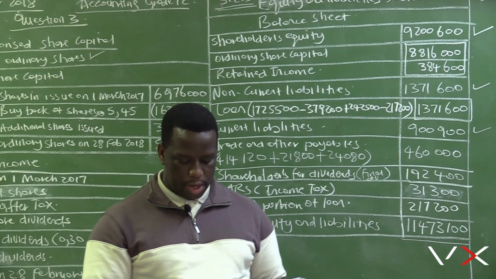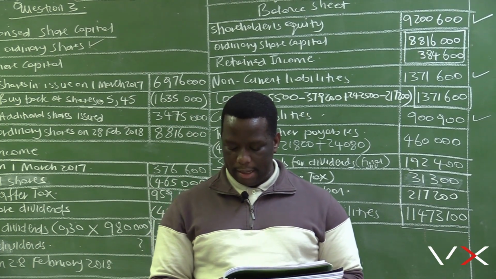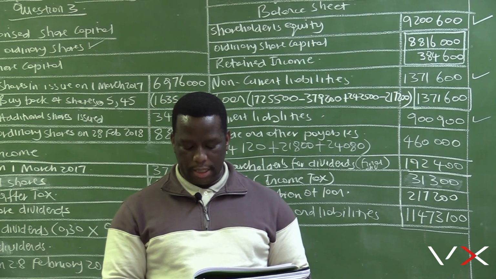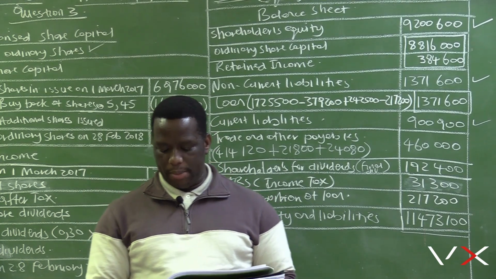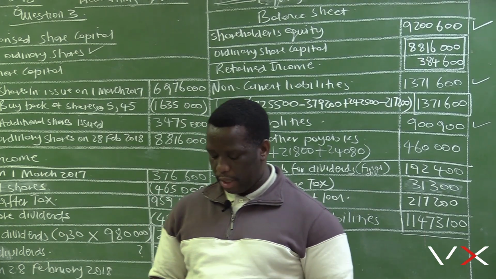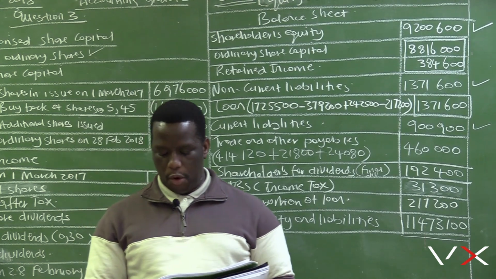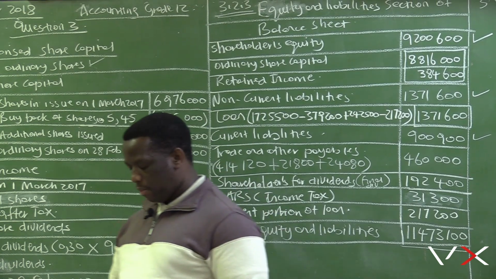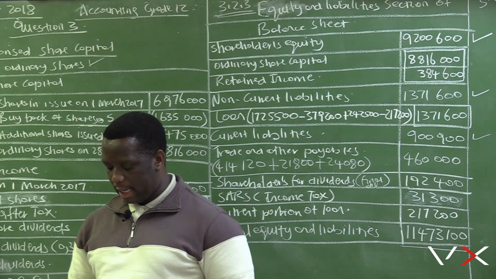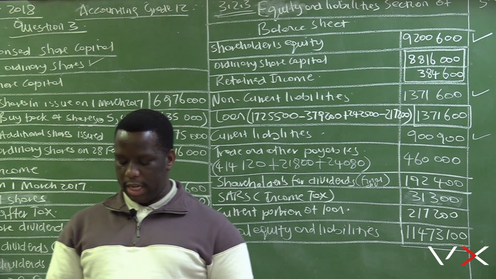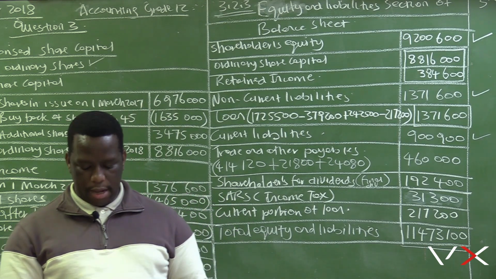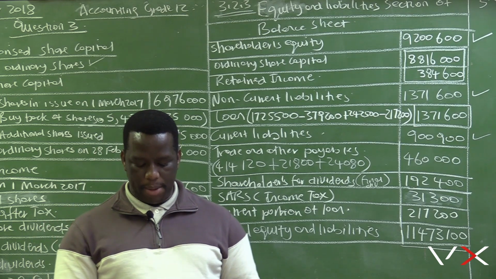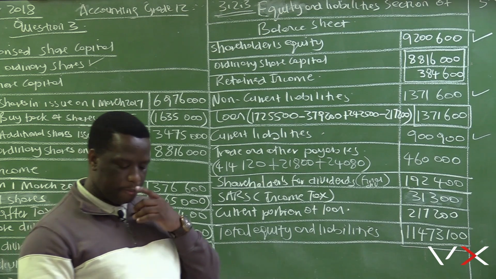And point 2, in accordance with the International Financial Reporting Standards, IFRS, and the requirements of the Companies Act 71 of 2008 of South Africa. Basis for opinion: we are independent of the company. We have fulfilled our ethical responsibilities, which are consistent with the international standards, and the audit evidence obtained is sufficient and appropriate to provide a basis for our opinion.